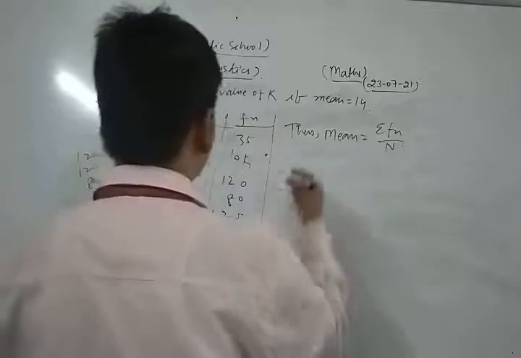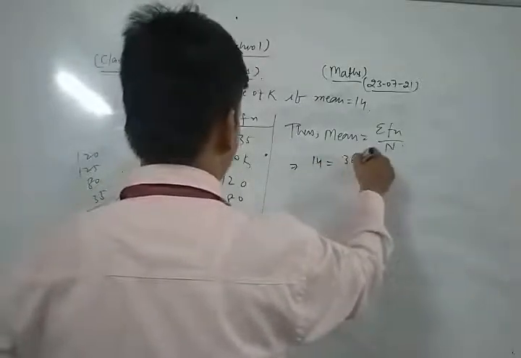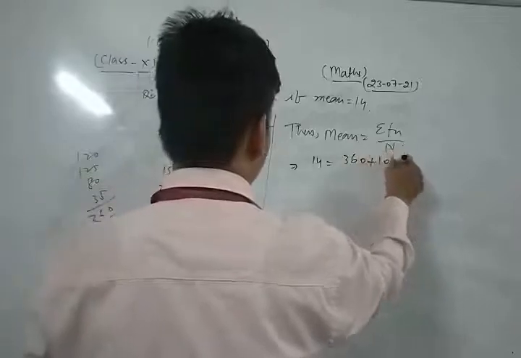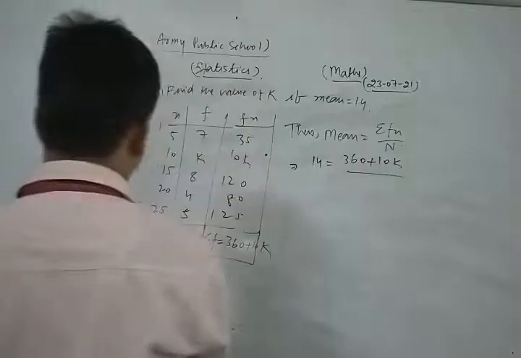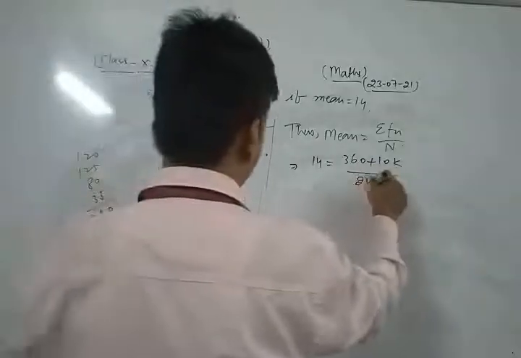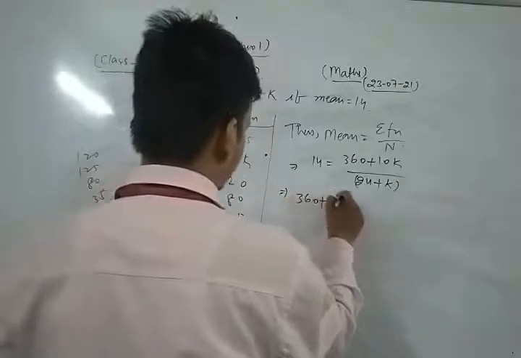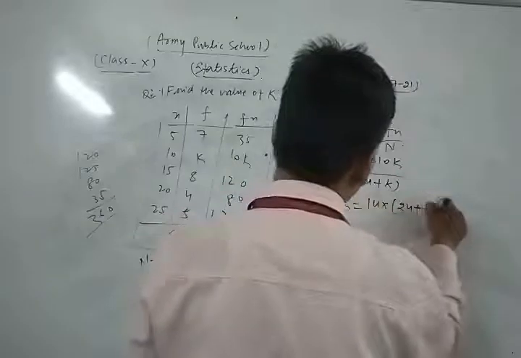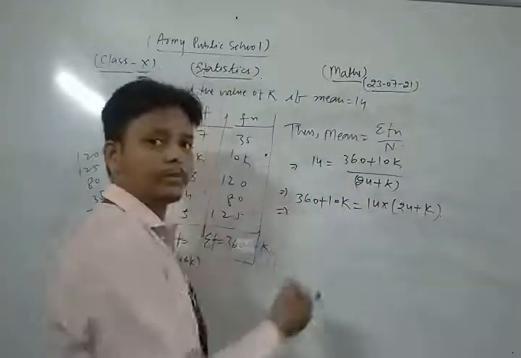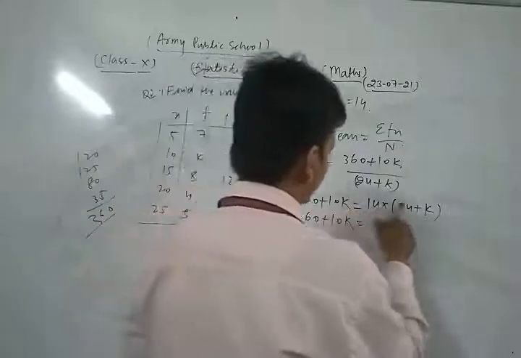Now the mean is 14, which is equal to sigma fx, that is 360 plus 10k, upon n. N is sigma f, this is also called n. This is 24 plus k. Now we do the cross multiplication. So 360 plus 10k is equal to 14 into 24 plus k.